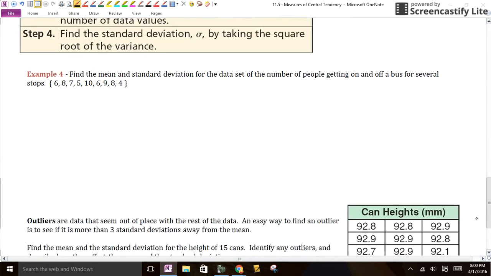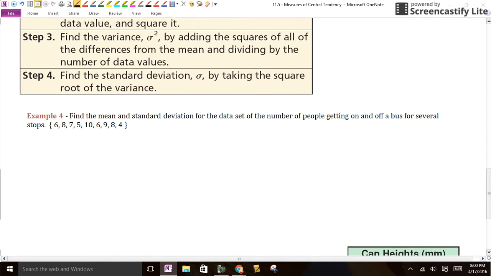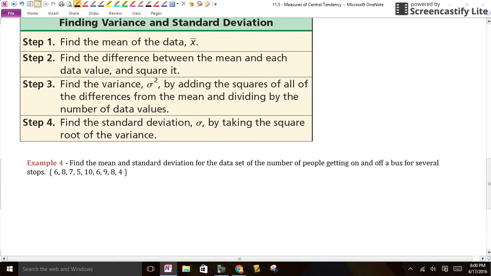All right, what about the big bully? Are you ready to find... Oh, I kind of skipped over it. Sorry. Finding the variance and the standard deviation. Standard deviation is really helpful in letting me know, if I don't have a picture, how far apart or how spread out the data is away from the mean. And so here are the steps to finding what we call standard deviation.